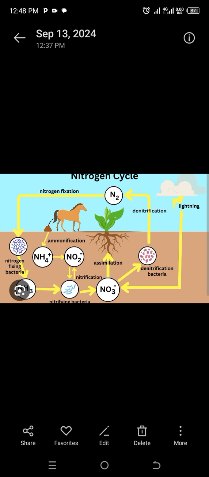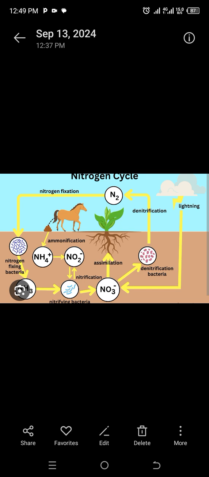Nitrogen in the atmosphere, soil, dead organic matter, and animal wastes are converted to nitrates by specialized bacteria in order to make them usable for all living organisms like plants and animals. The nitrogen gas in the atmosphere cannot be absorbed by plants directly, which means plants cannot absorb nitrogen as a gas.